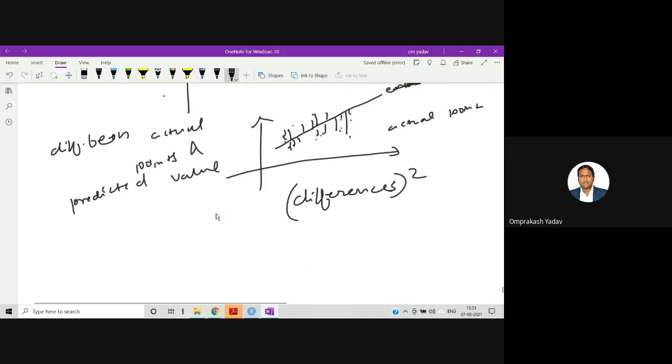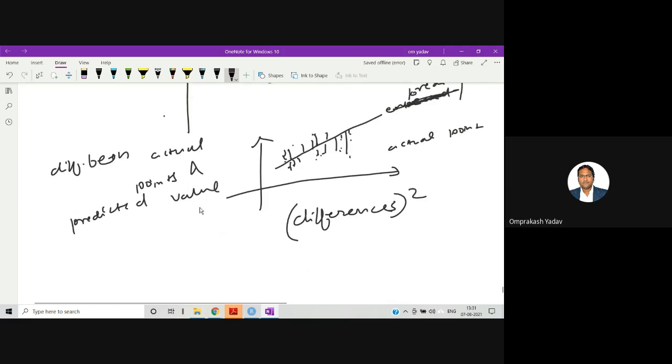Why are we taking the square? See, the normal fact is, if we pass one line and just add up the differences, all the ones above that particular line and below that particular line, the summation of the errors will be 0. The below ones will have negative values, the above ones will have positive values, and hence ultimately the summation comes to 0.